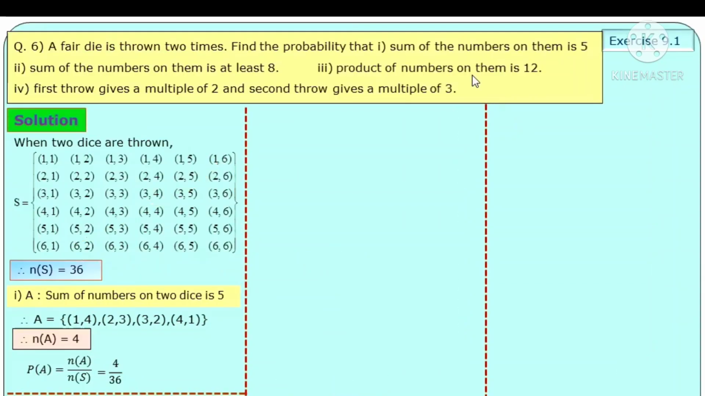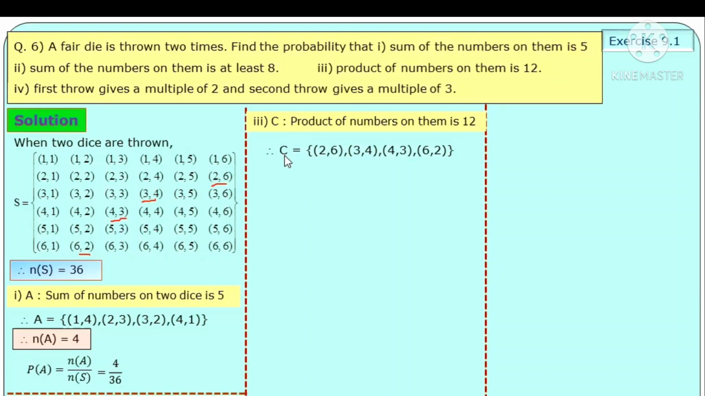Next sub-question: the product of numbers on them is 12. Let us consider it as event C. Product of numbers on them is 12. Outcomes with product 12, pairs are 3 4, 4 3, 2 6 and 6 2. These pairs have product 12.